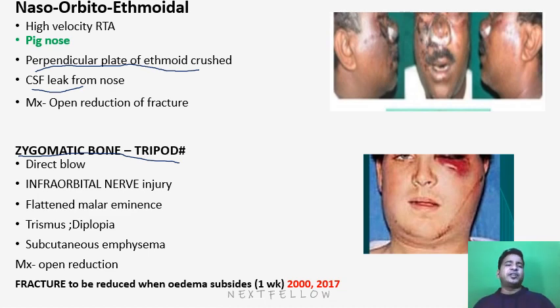So if this tripod fracture happens, what? This may lead to infraorbital nerve injury. There may be a flattened malar eminence. This is the malar eminence, and it may get flattened. There may be trismus or diplopia. The patient will try to open his mouth, he will feel the pain. He can't open his mouth properly. There may be diplopia because if an orbital fracture is there because of the zygoma, the inferior rectus or inferior oblique muscle function will get impaired, leading to diplopia. There may be subcutaneous emphysema.